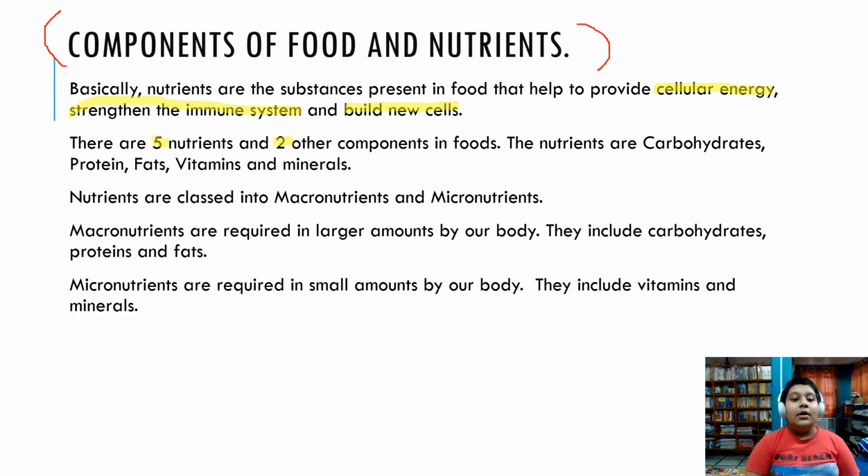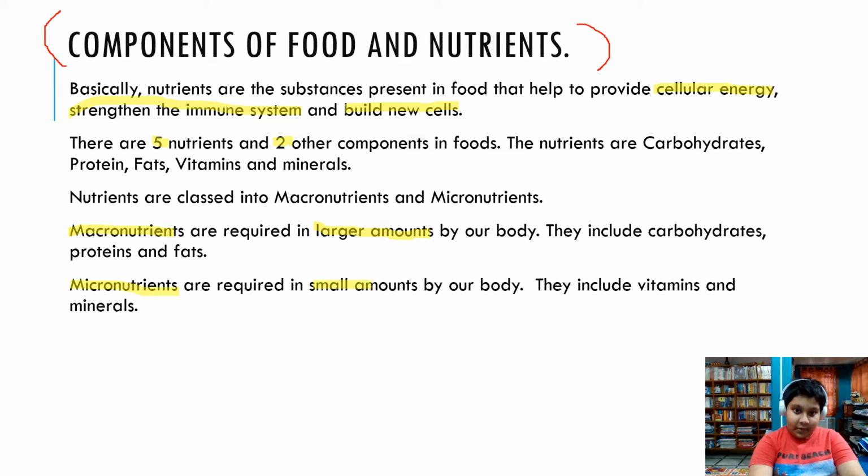Okay, let's go. Nutrients are actually classed into macro and micronutrients. Macro, as we know, means big, and micro, as we know, means small. Macronutrients are basically the type of nutrients that are required in larger amounts by our body, as it is named, and micronutrients are actually required in comparatively smaller amounts by our body. So we must understand this part: macronutrients, larger amount; micronutrients, smaller amount.